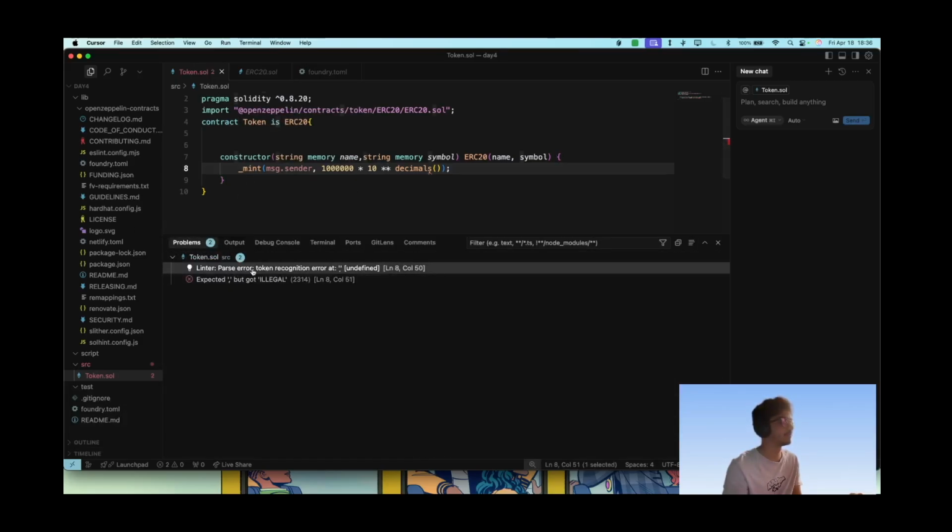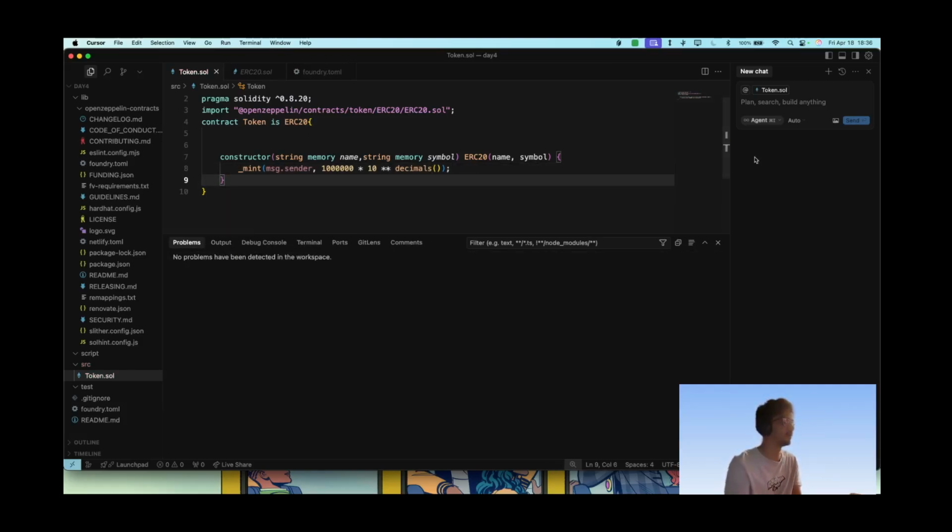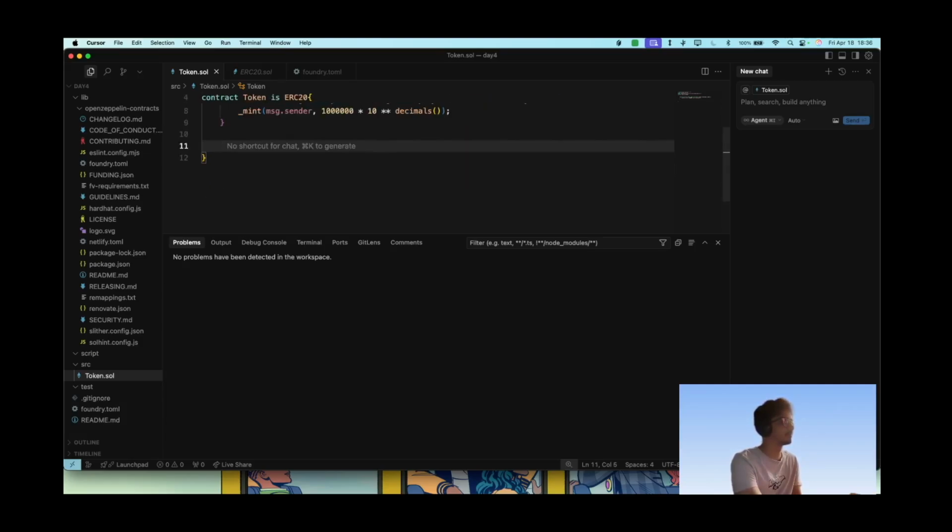Parse error, where is the parse error? There is no parse error here. Oh, there is a parse error here somewhere. Oh, decimals. Okay, that's cool. Yeah, I guess it is. Yeah, no problem selected. And now let's make some getter functions.